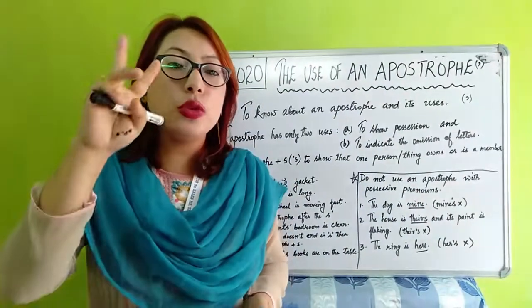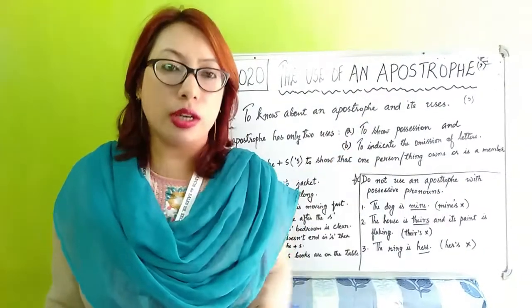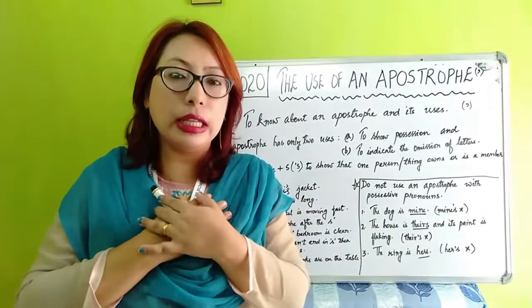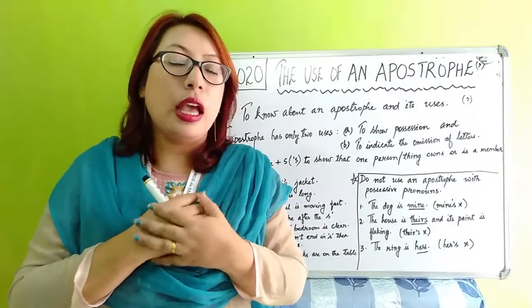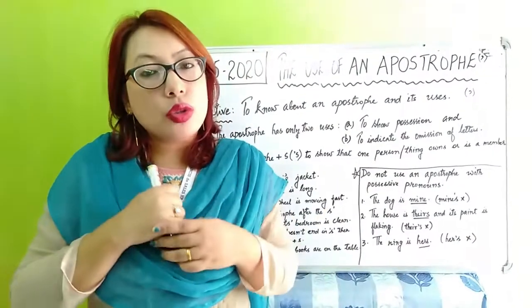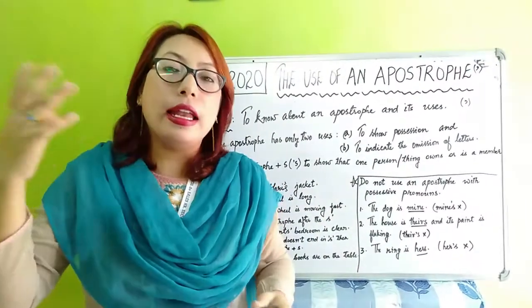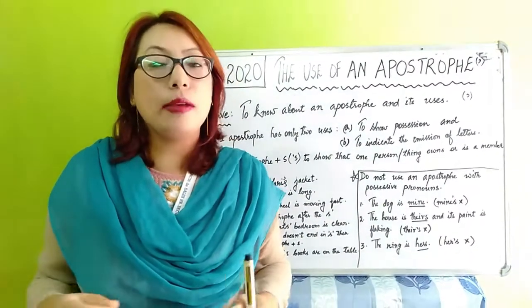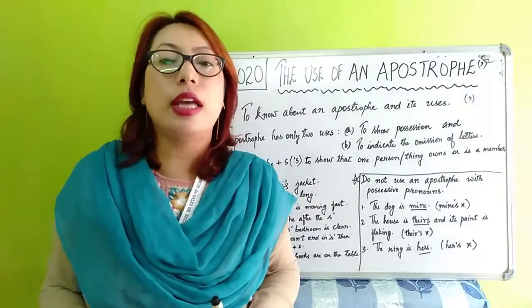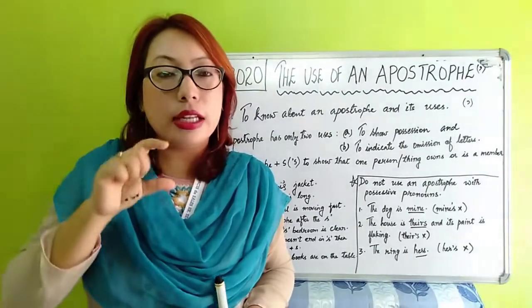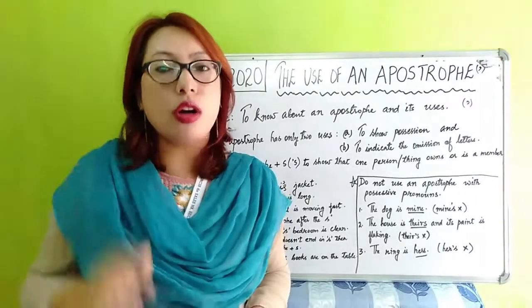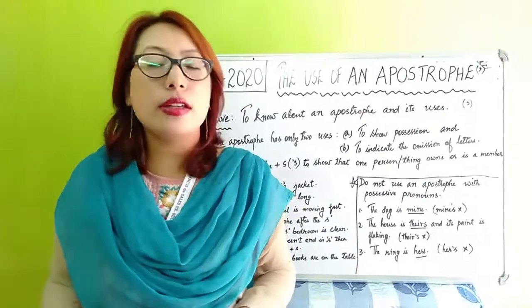It is used in two ways. One is to show possession, meaning belongingness. The other is to make contractions, that is, omission of certain letters to make words short, which you did at your class 3 level.